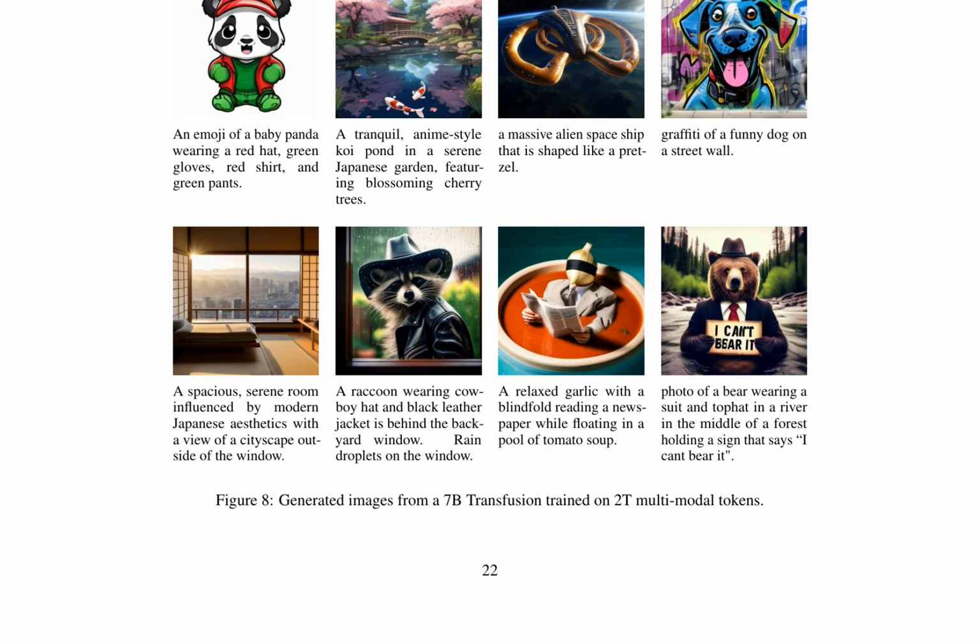The final images feature a raccoon wearing a cowboy hat and black leather jacket behind a backyard window, a relaxed garlic with a blindfold reading a newspaper while floating in a pool of tomato soup, and a bear wearing a suit and top hat in a river in the middle of a forest, holding a sign that says, "I can't bear it." These images demonstrate the model's capability to generate diverse, creative, and often humorous scenes, showcasing its potential in the realm of multimodal token-based image generation.